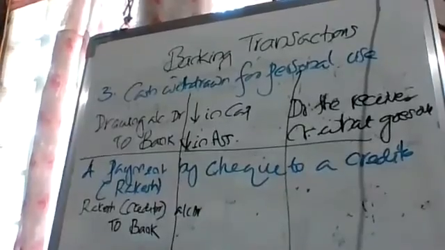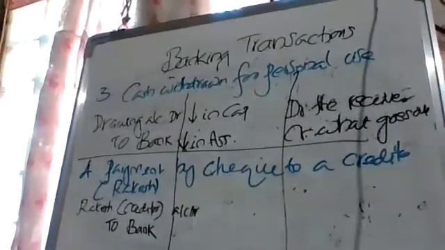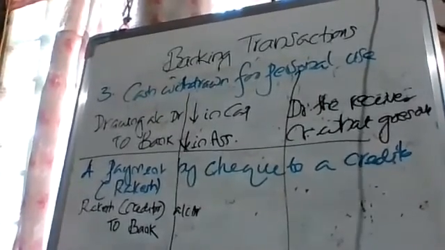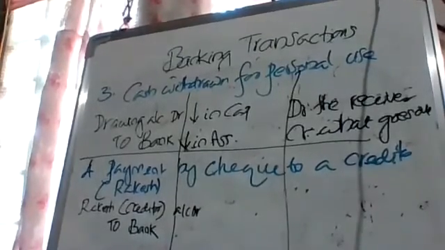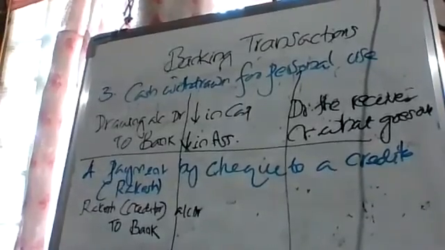Suppose you have to pay 2 lakh rupees to school, that's a liability. When you are paying 50,000, your liability is increasing or decreasing, children?